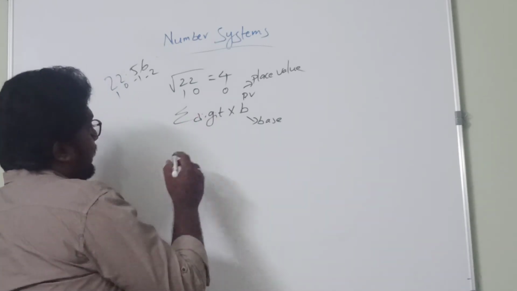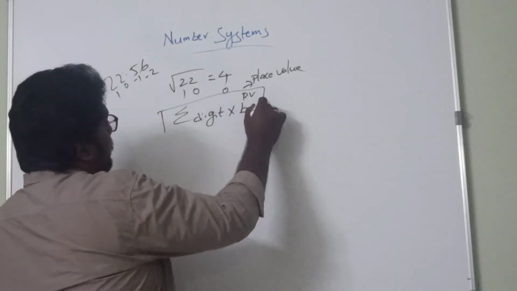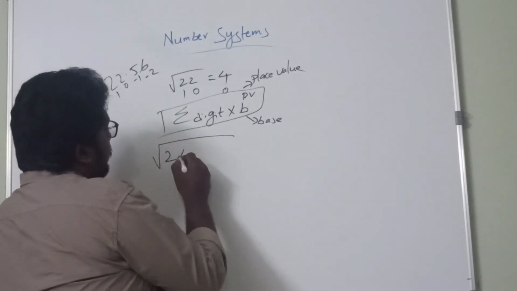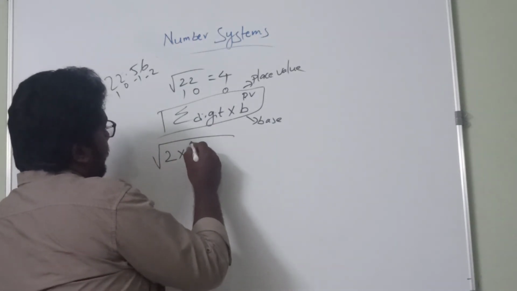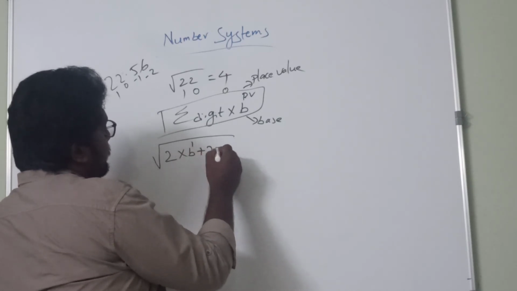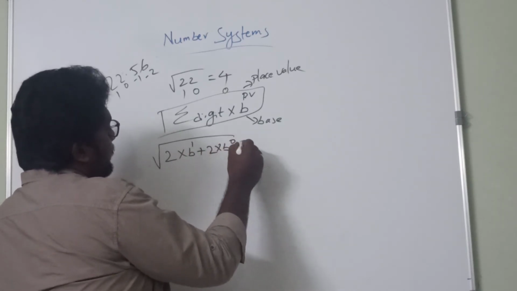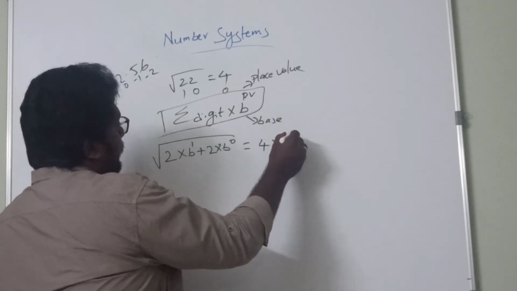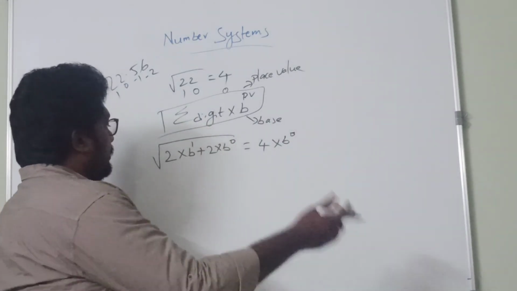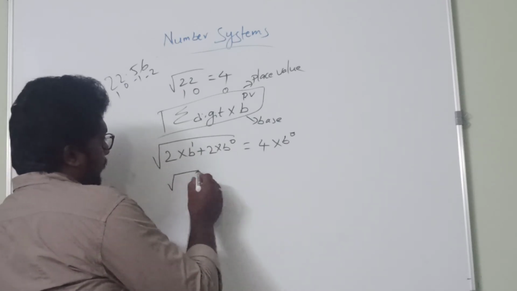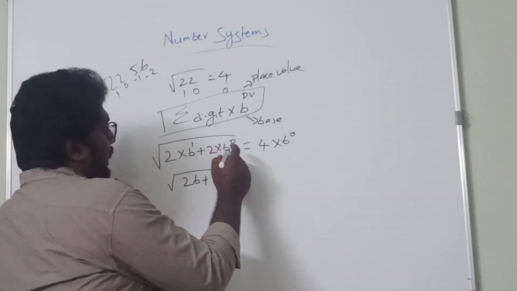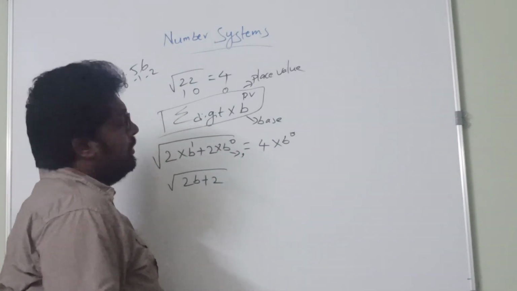So now let us use this formula: square root of 2 into b power 1 plus 2 into b power 0 is equivalent to 4 into b power 0. So square root of 2b plus 2, where b power 0 is equivalent to 1.